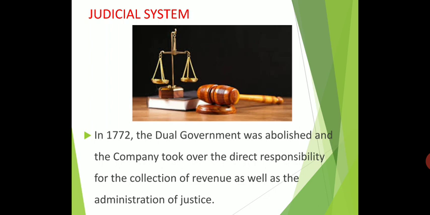In 1772 the dual government was abolished. They cancelled the dual government, and the company directly collected the revenue and administered justice. Then, on the model of the Supreme Court of Calcutta, the Supreme Court was established in Madras in 1801, and in Bombay in 1823.